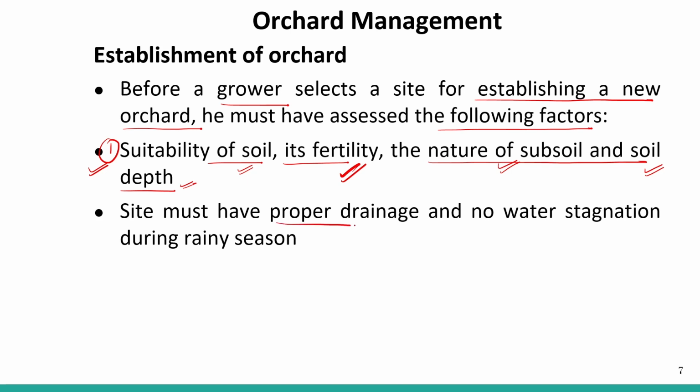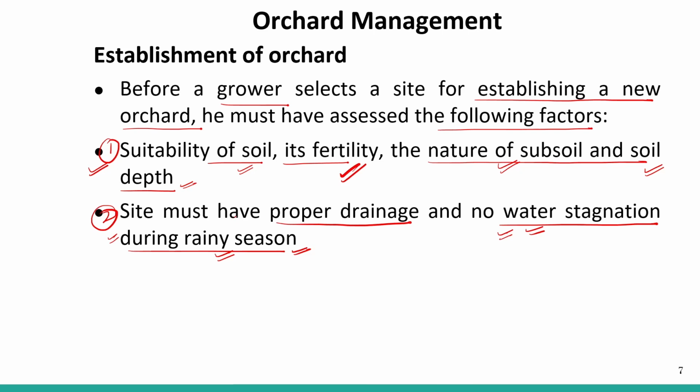The site must have proper drainage and no water stagnation during the rainy season. This is also very important, that there should be proper drainage. There should be proper water availability throughout the year. And there should not be any water stagnation, where water gets collected in your orchard. That can harm the tree and the fruit crops. So there should not be any type of water stagnation during the rainy season. This is again one of the important aspects that one should keep in mind.